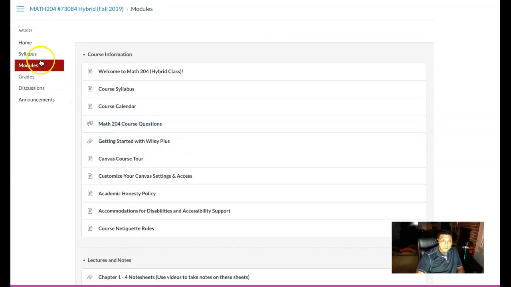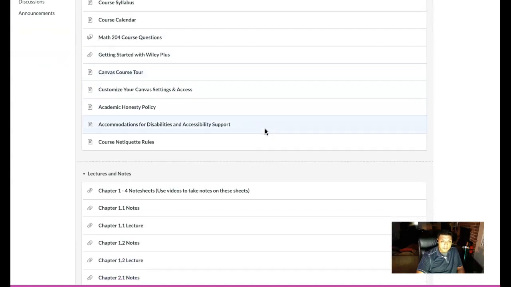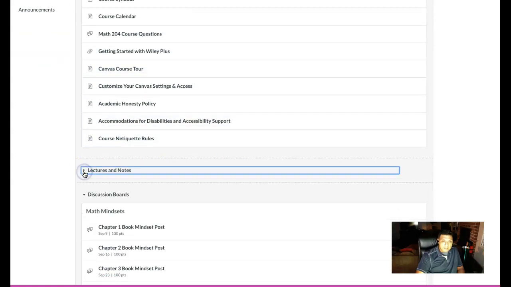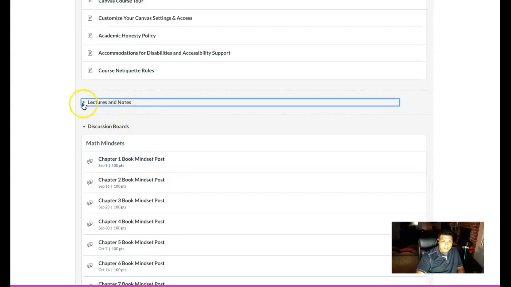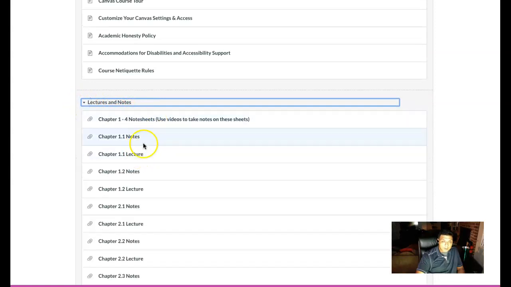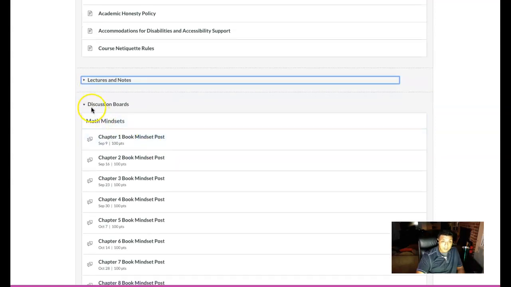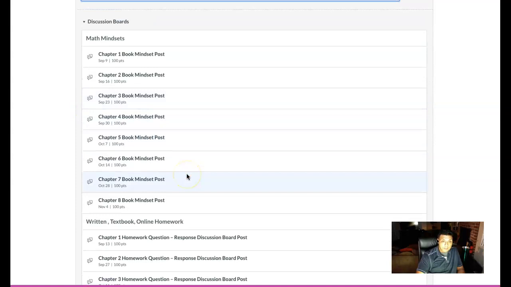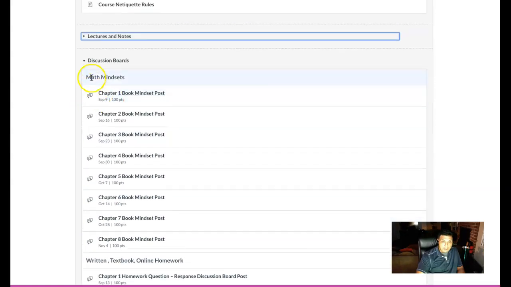Once you get to the modules, after you go through the syllabus, this is where you're going to find more course information. The calendar shows you the entire semester when assignments are due. You also will have a section for lectures and lecture notes. I give you the PowerPoint and then the notes that you'll be taking along with that. That becomes very important in the learning process. You have discussion boards. We'll talk more about that.